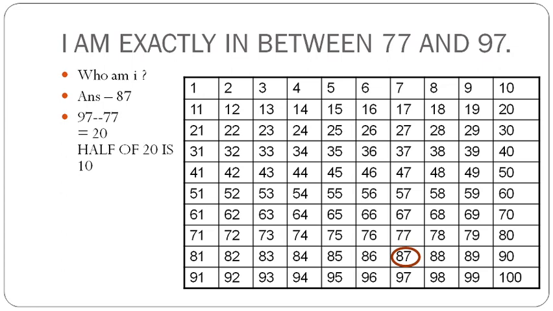Then to find the distance of the answer from each number, we have to take half of 20, that is 10. So we can add 10 to 77, then we get 87. We can subtract 10 from 97, then also we get the answer 87.